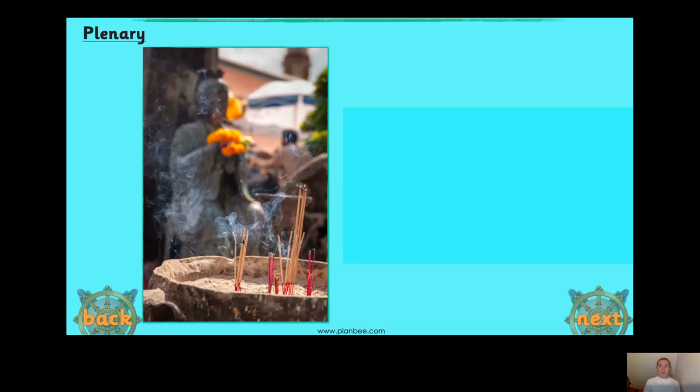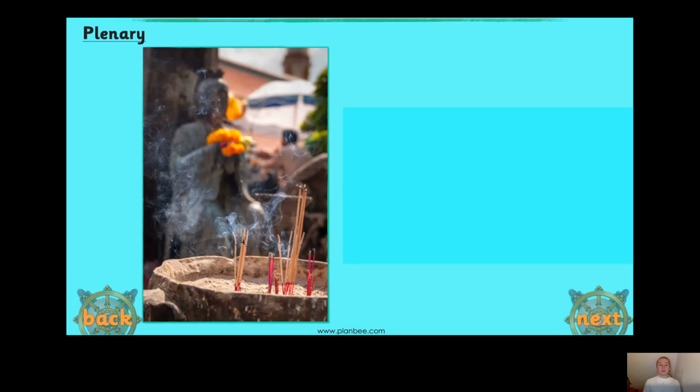Now, can you see in the picture those sticks that are burning? Do you know what those are called? They're called incense, okay? And people burn incense, which is a material used to produce a strong smell, okay? And it's a very pleasant smell when it's being burnt.